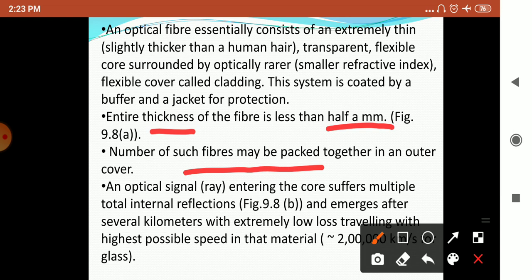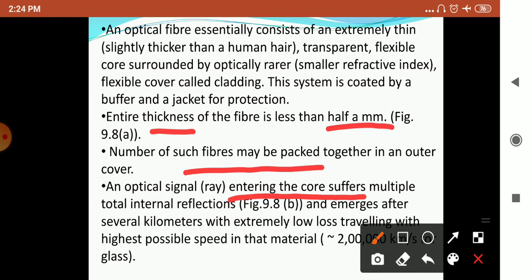An optical signal entering the core suffers multiple total internal reflections and emerges after several kilometers with extremely low loss, traveling with the highest possible speed in that material.